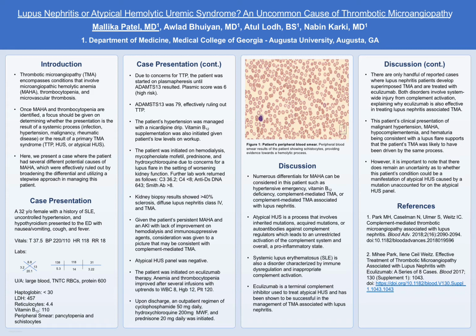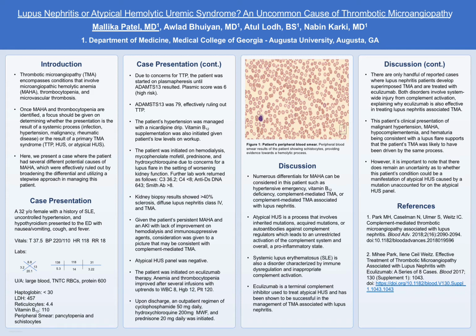Atypical HUS is a process that involves inherited mutations, acquired mutations, or antibodies against complement regulators, which then leads to unrestricted activation of the complement system and overall a pro-inflammatory state. Similarly, lupus is also a disorder characterized by immune dysregulation and inappropriate complement activation. Eculizumab, which is a terminal complement inhibitor used to treat atypical HUS, has also been shown to be successful in management of TMA associated with lupus nephritis.